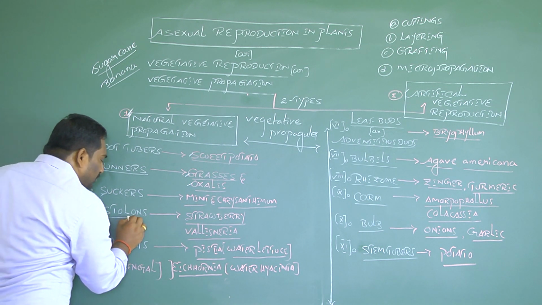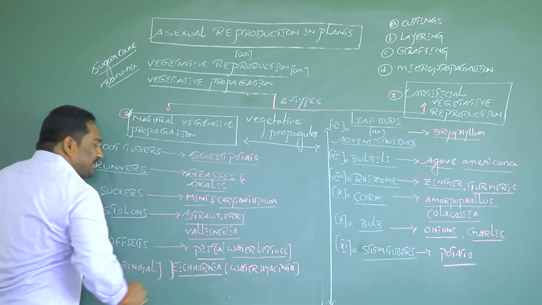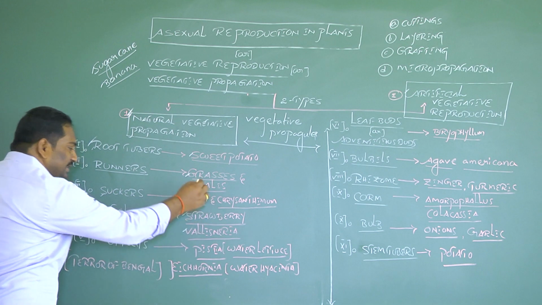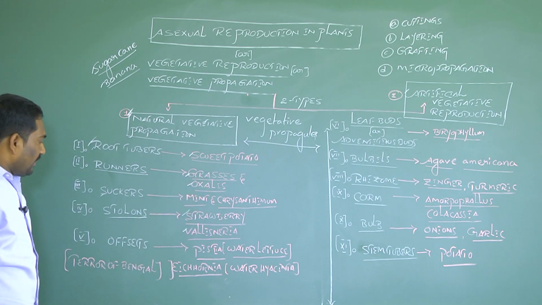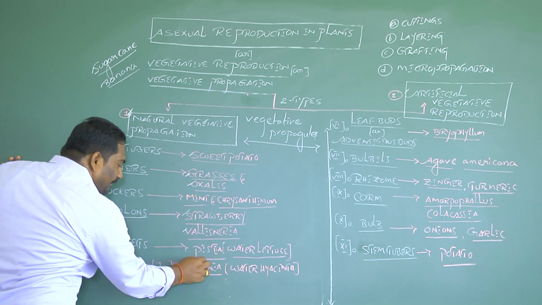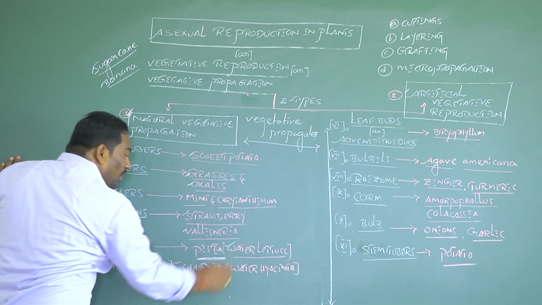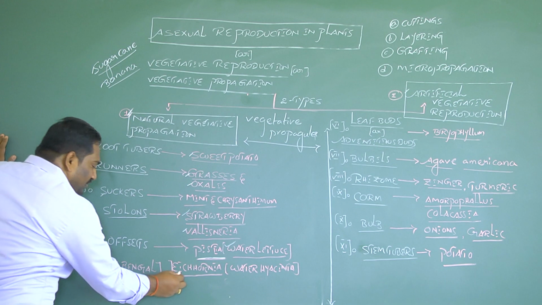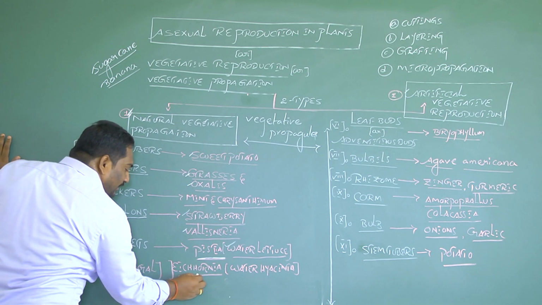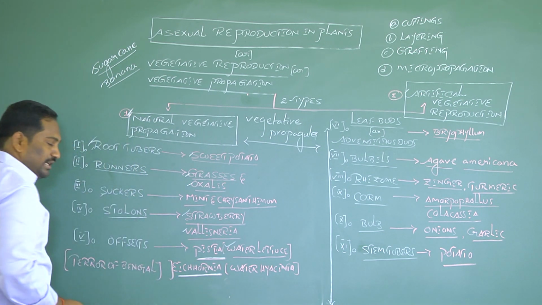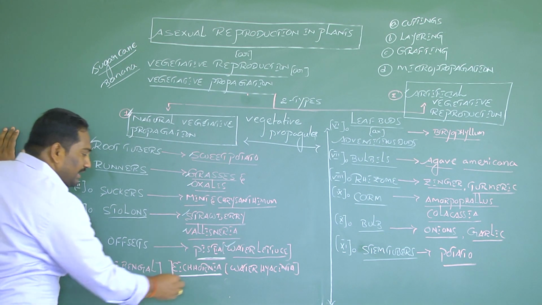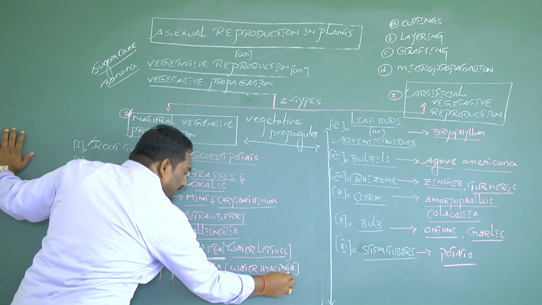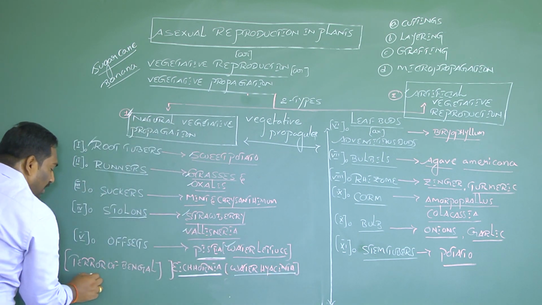Stolons are the vegetative propagules in strawberry and vallisneria. Then pistia, commonly called water lettuce, and the next plant, Eichhornia crassipes or simply Eichhornia, commonly called water hyacinth or terror of Bengal.